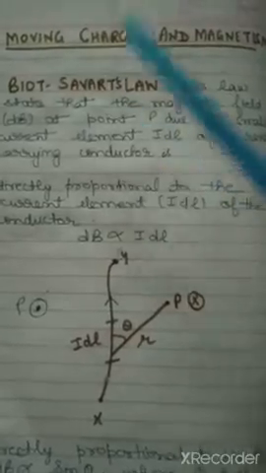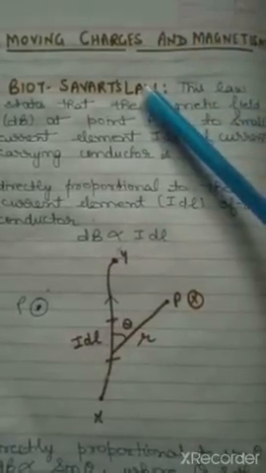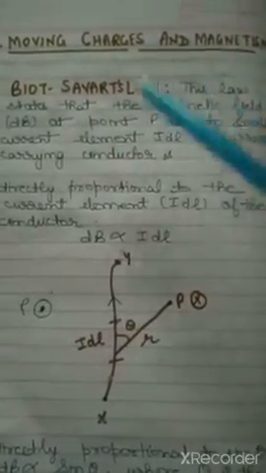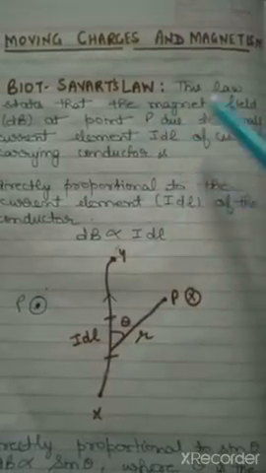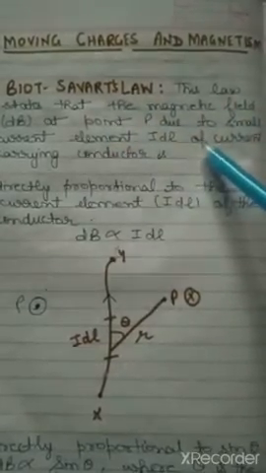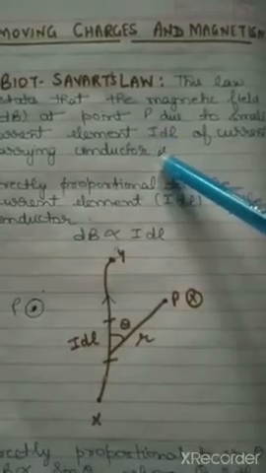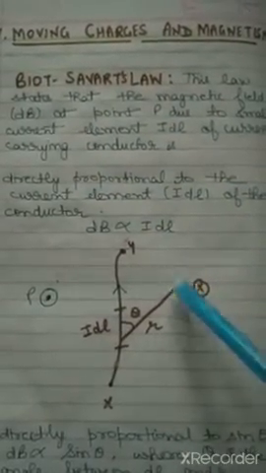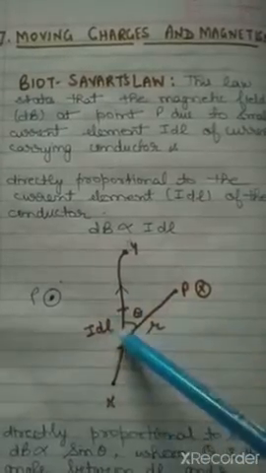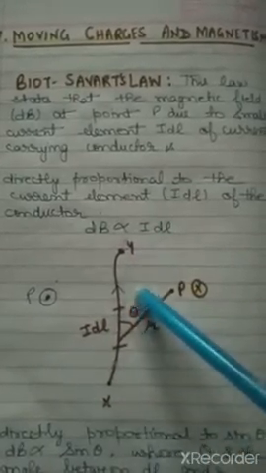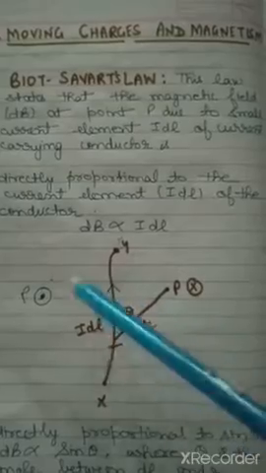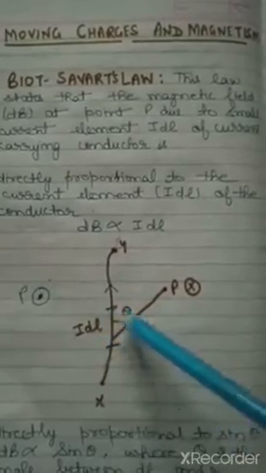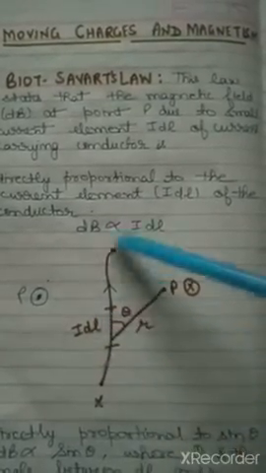So according to Biot and Savart, the magnetic field produced at any point P due to small current element I dl of current carrying conductor is, that means if we are finding the magnetic field at this point due to the current element, the magnetic field produced by this current carrying element will also be small, because this already is very small. We are taking a small part of this conductor.